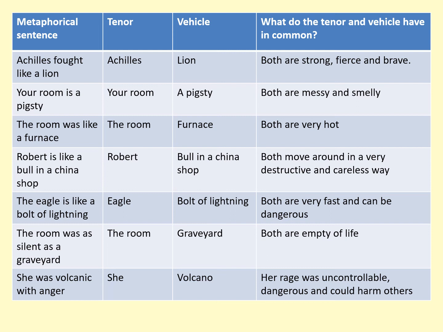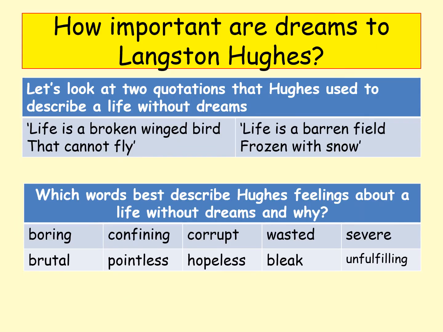So well done. I'm sure you did really well on that and got some really good ideas. So hopefully now you're starting to appreciate the difference between the tenor and the vehicle. Let's have a look at this question: how important are dreams to Langston Hughes? We've looked at the 2 quotations that Hughes uses to describe a life without dreams. He says, life is a broken-winged bird that cannot fly, and life is a barren field frozen with snow. So I want you to now think about which words best describe Hughes's feelings about a life without dreams and why. So just pause that and think about that question.